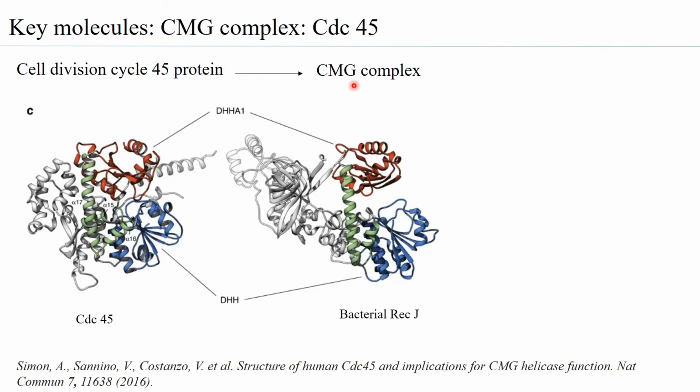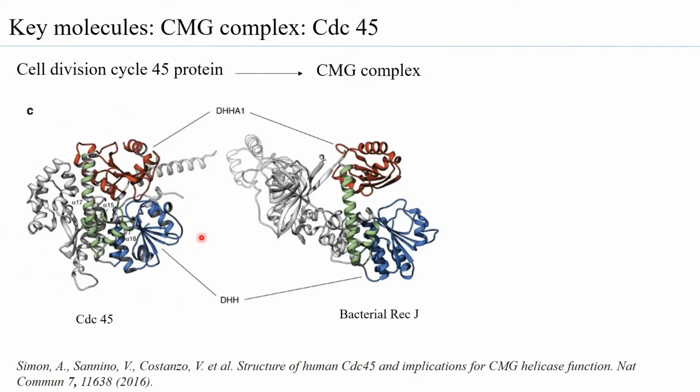M is the MCM2-7 complex and G is the GINS complex. Which means that CDC45 has to interact with both the MCM2-7 complex as well as the GINS complex. It is the cell division cycle 45 protein, that is how the name comes. And as mentioned, it is an inherent component of the CMG complex.